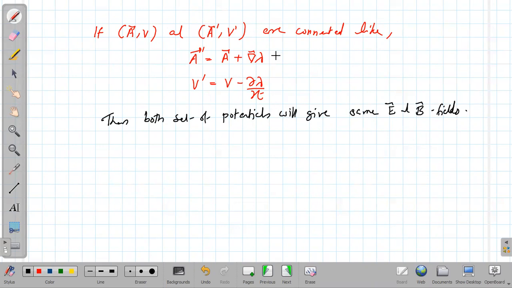Now this is a transformation from one set of potentials to another set of potentials. So this transformation is called the gauge transformation.